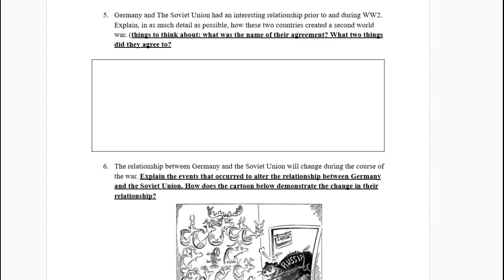Number 5, Germany and the Soviet Union had an interesting relationship prior to and during World War II. Explain in as much detail as possible how these two countries created a second world war. Things to think about. What was the name of their agreement, and what two things did they agree to?